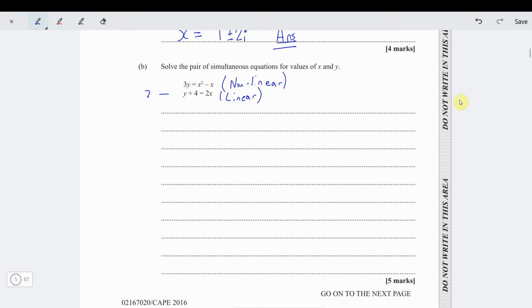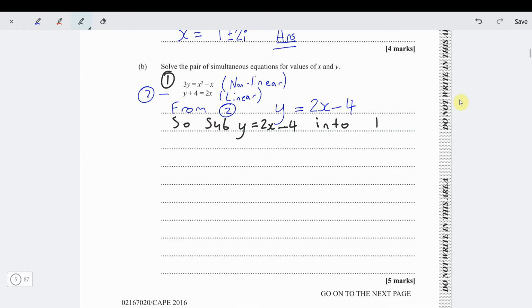So let's call it equation 2. So from equation 2, making y the subject, we'll get y equal to 2x minus 4. We just bring the 4 over to the right side of the equation. And so we can sub y equals 2x minus 4 into, let's call the first one equation 1.